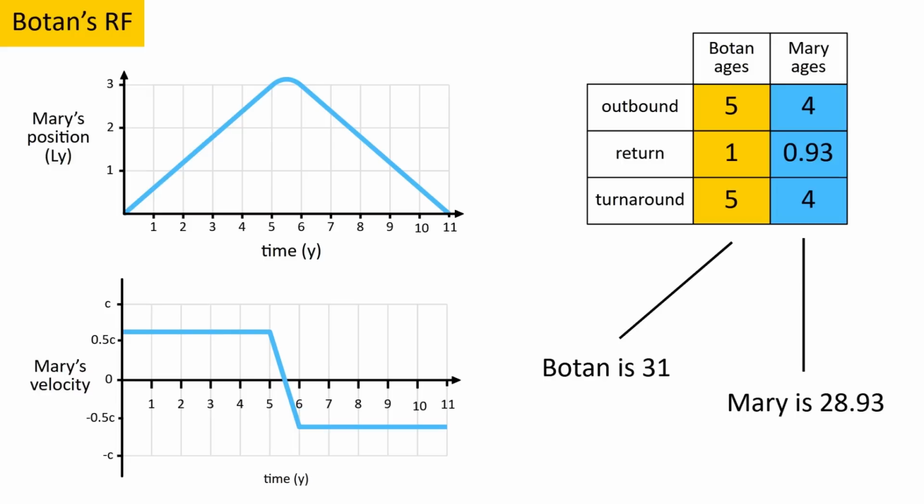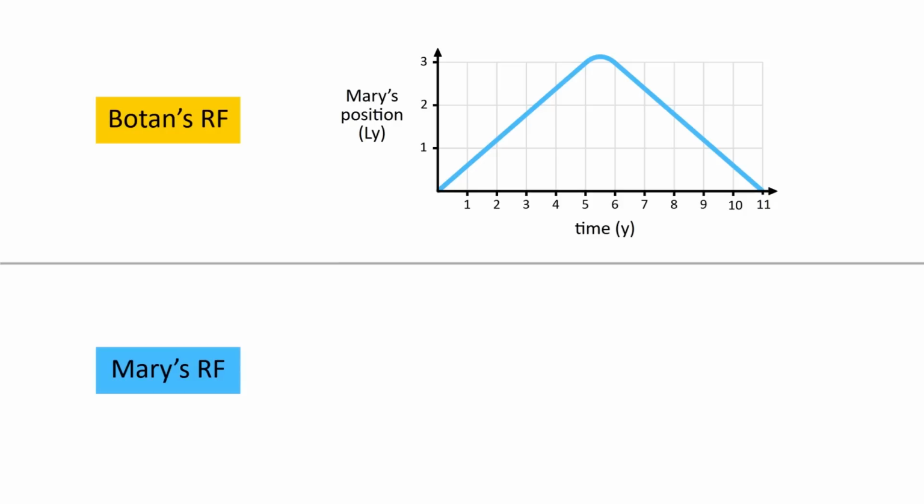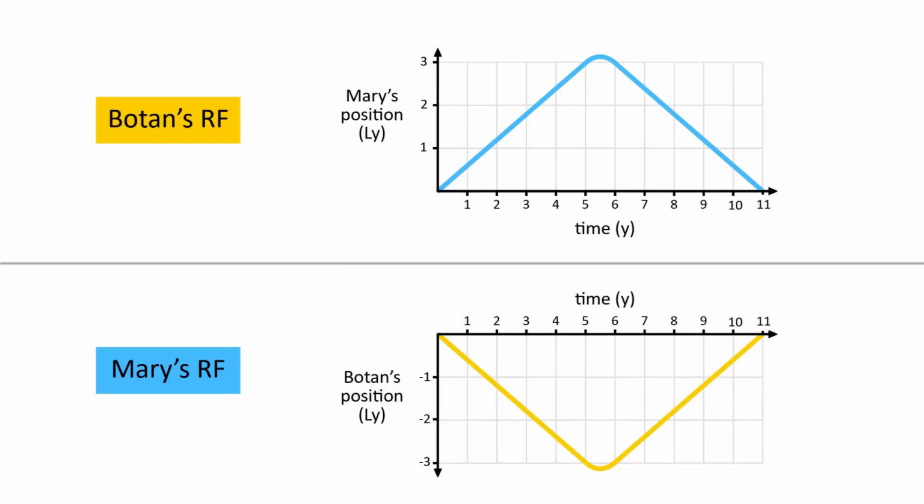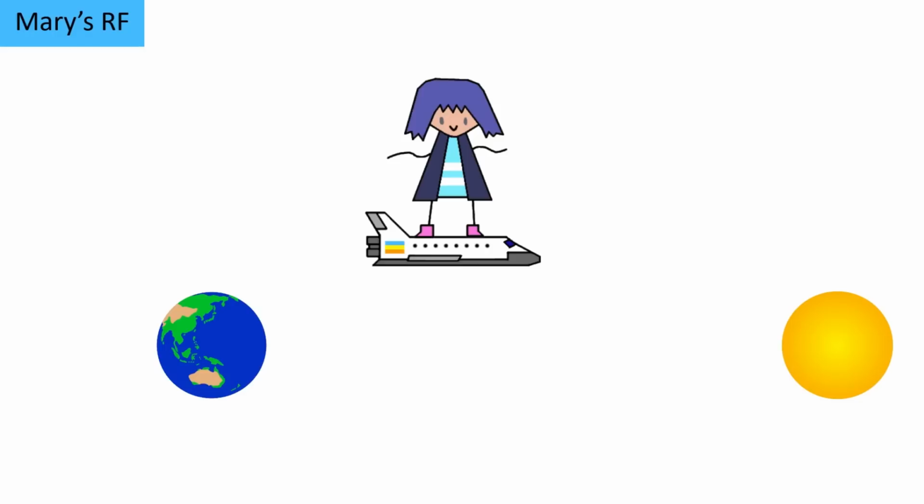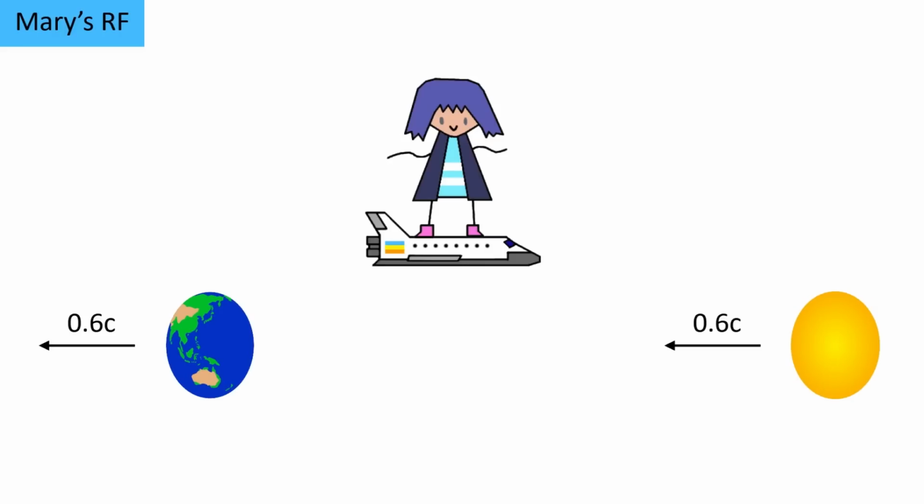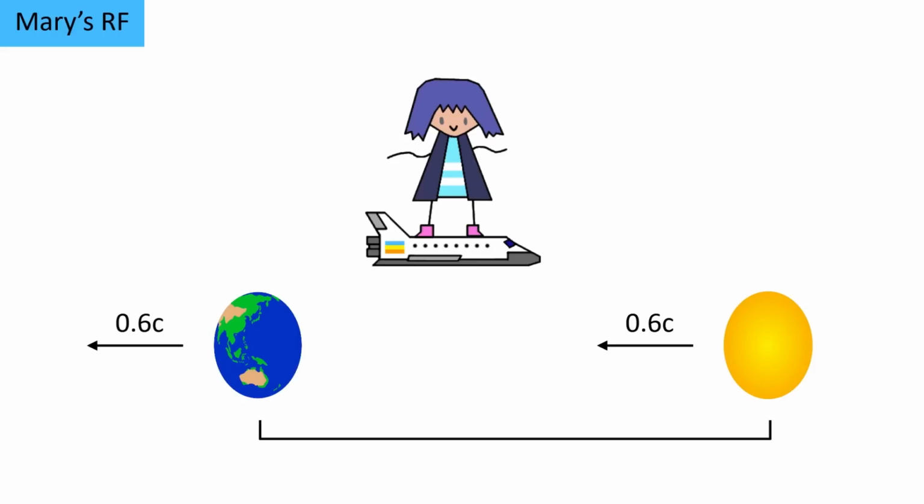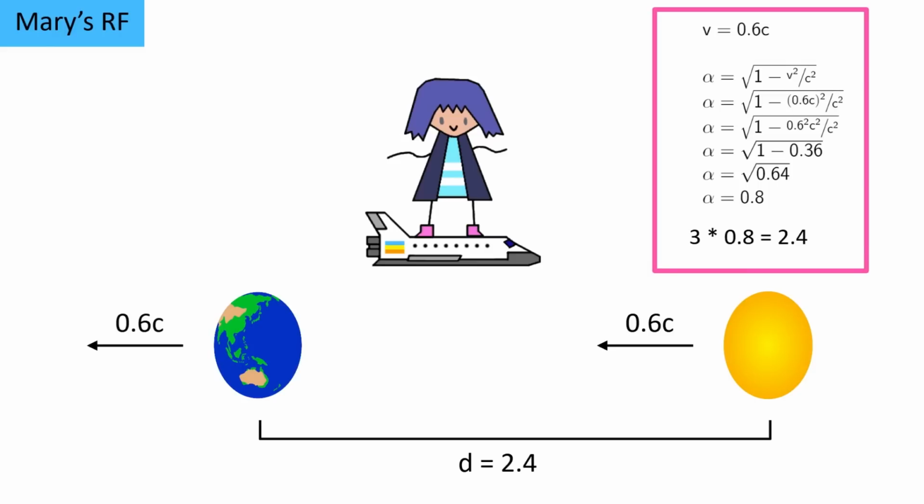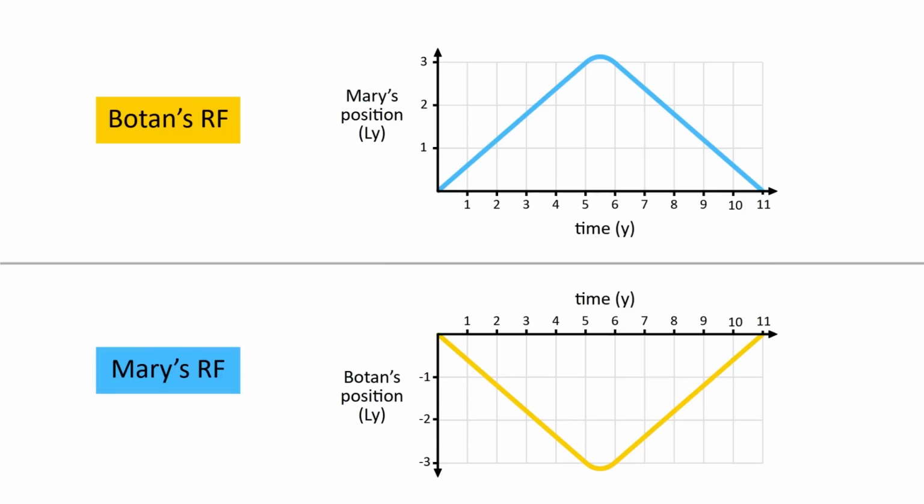This makes sense so far, but what if we switch over to Mary's reference frame? If the situation is completely symmetrical, then the graph of Botan's position in Mary's reference frame should be exactly the same as before, just in the opposite direction. But the two sides aren't exactly equal. In Mary's reference frame, the star and Earth are both moving at 0.6 c relative to her, which means length contraction applies to not only the objects themselves, but also the distance between them. Using the formula, the distance is now only 2.4 light years, so we have to adjust for that.